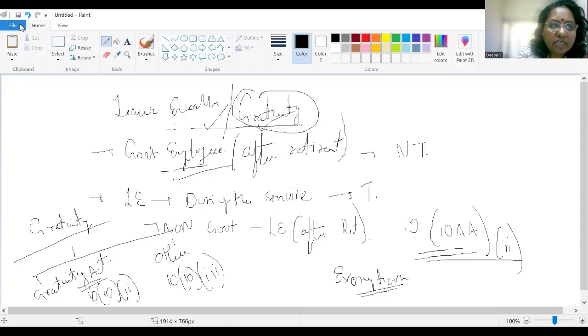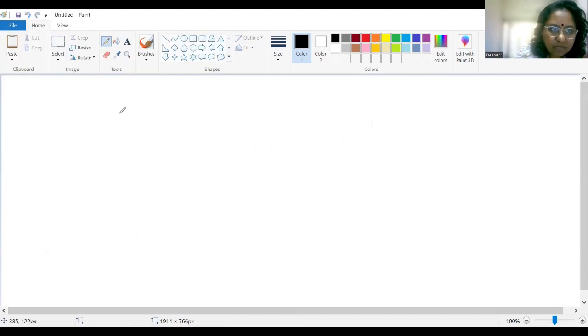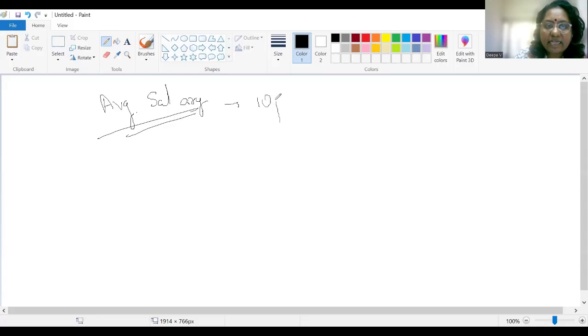Now, there is a term average salary, which you will have to compute in case of both leave encashment as well as gratuity. So, what is this average salary? It is 10 months salary.